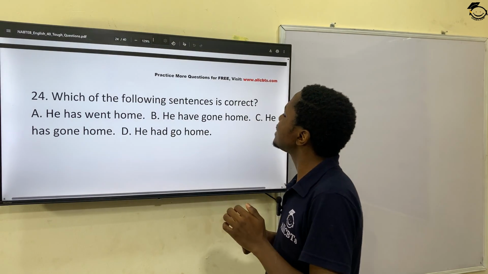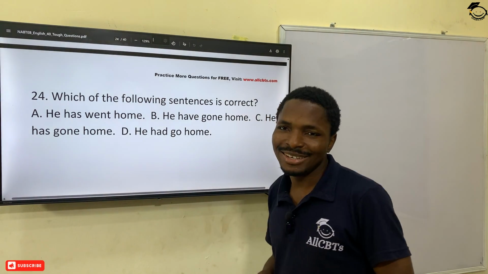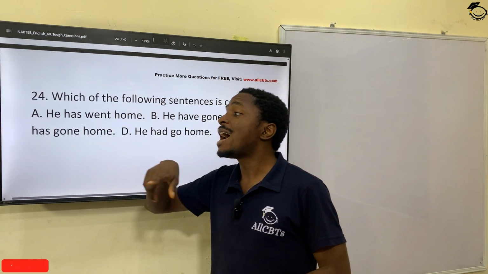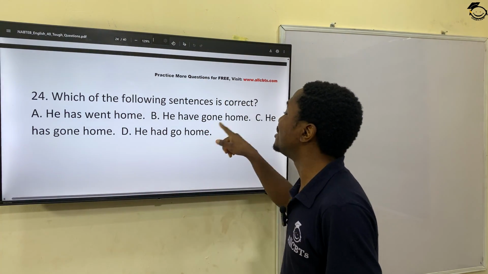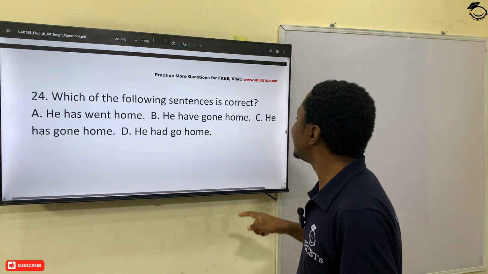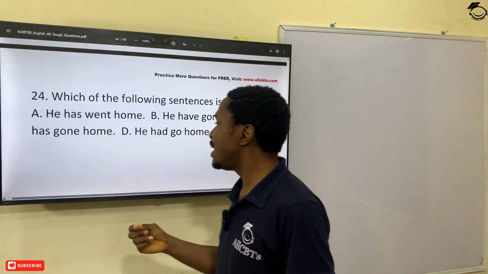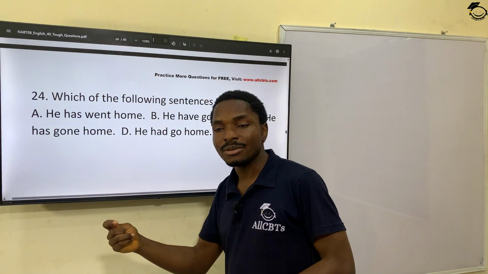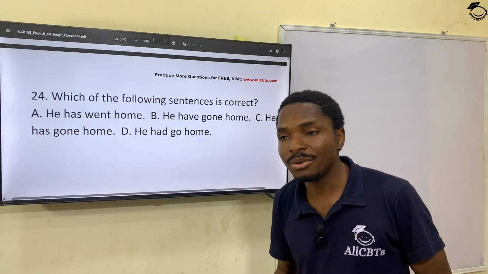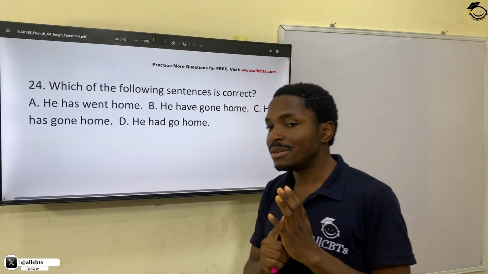Which of the following sentences is correct? He has went home. He have gone home. If you go to public school, you hear those kids. This is how they talk. Teacher has went home. The boy have gone home. Okay, he has gone home. He had gone home. Now, the correct option is C. Why? Because has is in the singular. Have is used for plurals. So he is just one boy or one male. So he has gone home. Remember we talked about subject verb agreement.